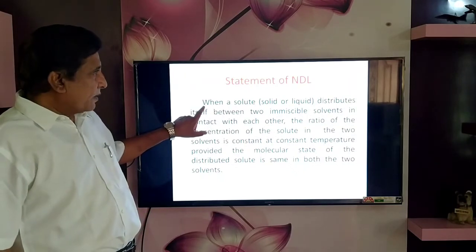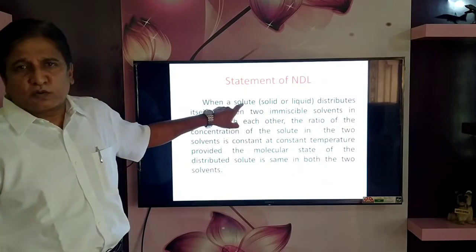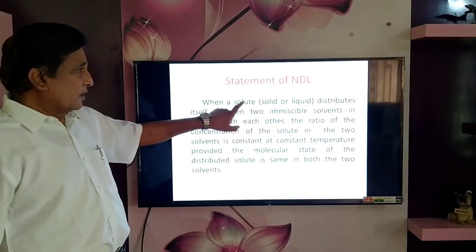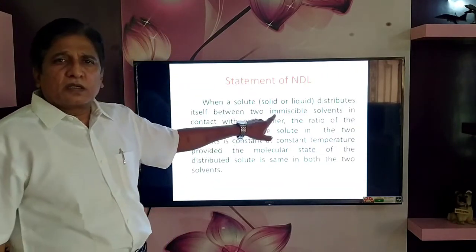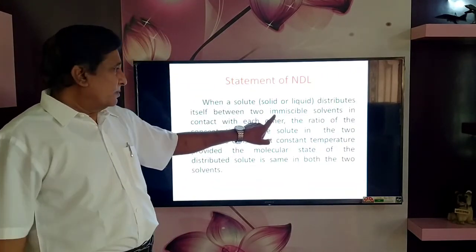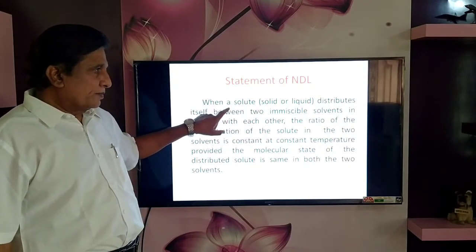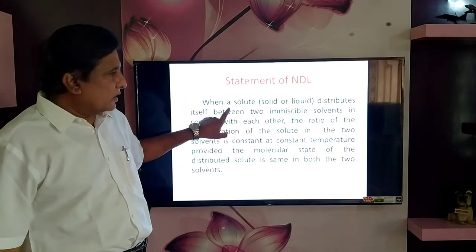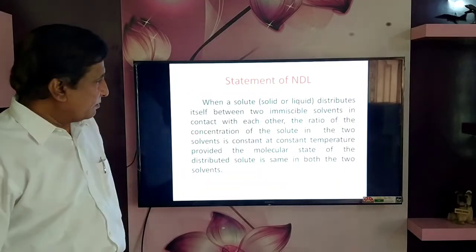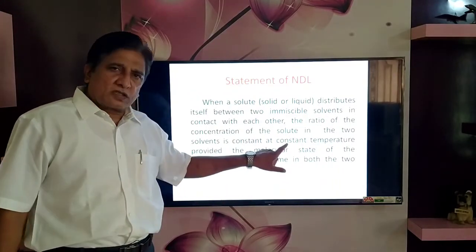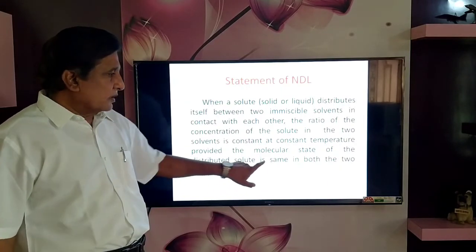The meaning is, when iodine is added to kerosene and water, which are two solvents immiscible with each other, and we measure the concentration of iodine in water and kerosene, then the ratio remains constant, provided the temperature is kept constant and the molecular state of the distributed solute remains the same.